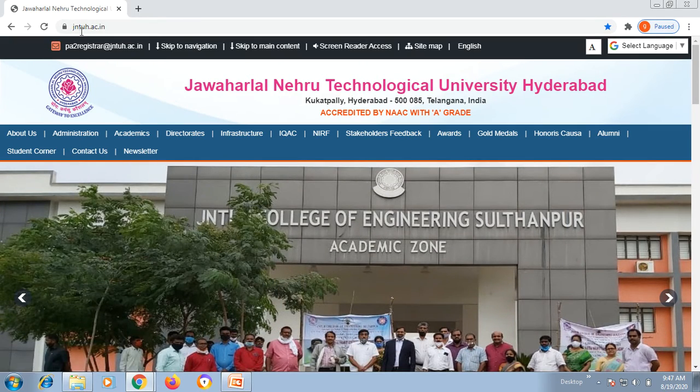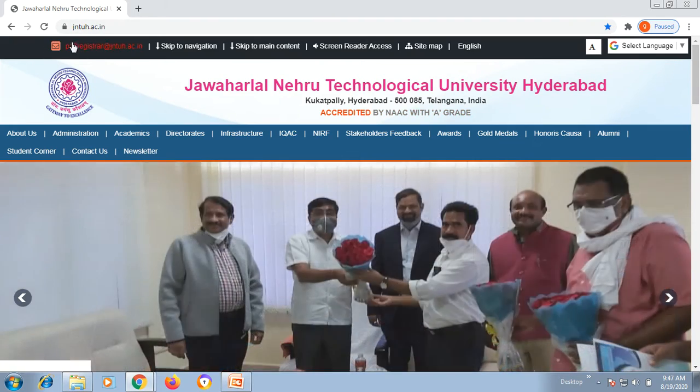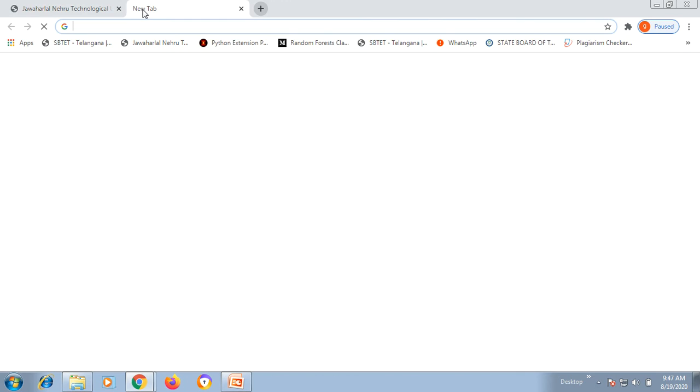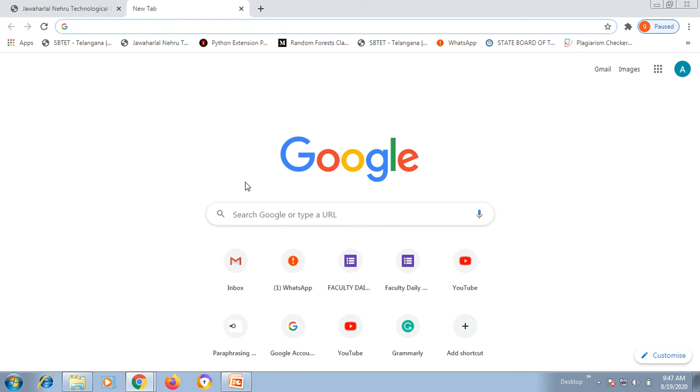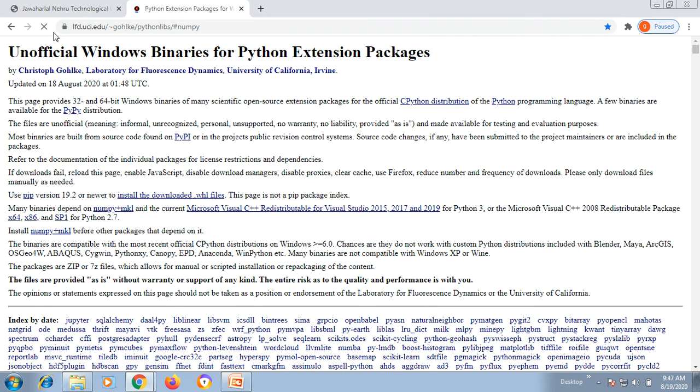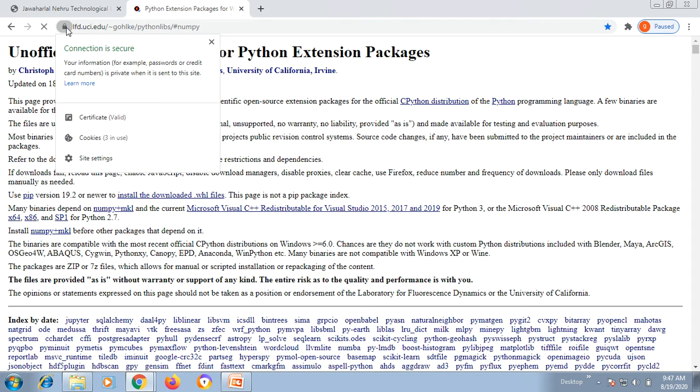The content is transferred from this in a secure manner. And also let's take another example. This is also secure. Let's click on this.